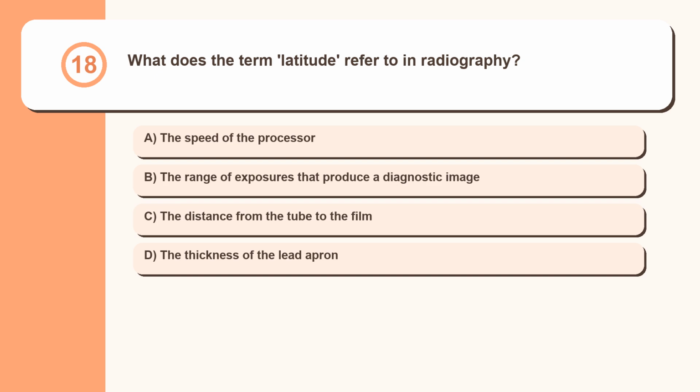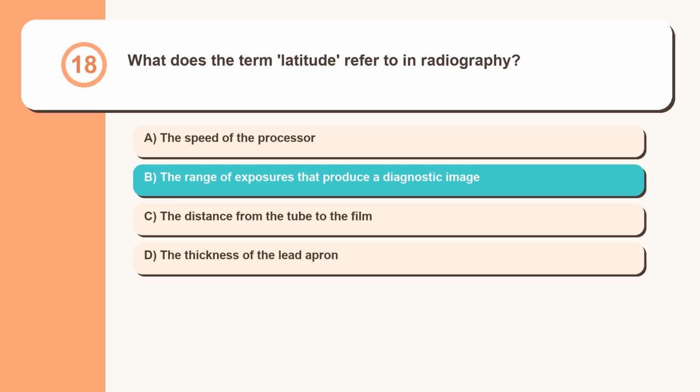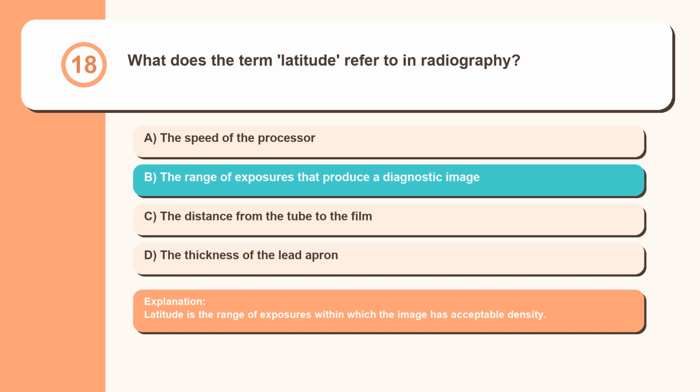Question 18. What does the term latitude refer to in radiography? The speed of the processor, the range of exposures that produce a diagnostic image, the distance from the tube to the film, the thickness of the lead apron. Latitude is the range of exposures within which the image has acceptable density.